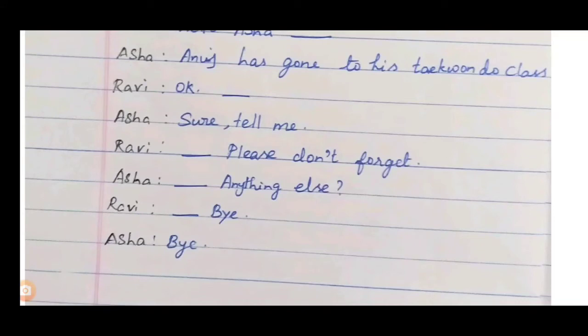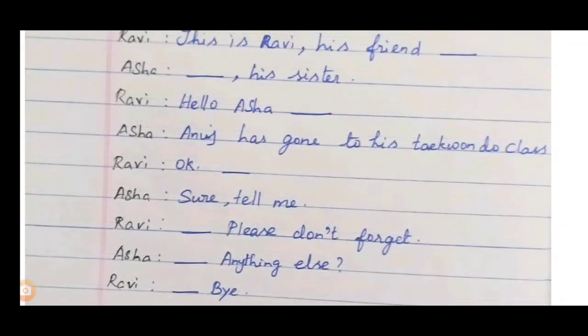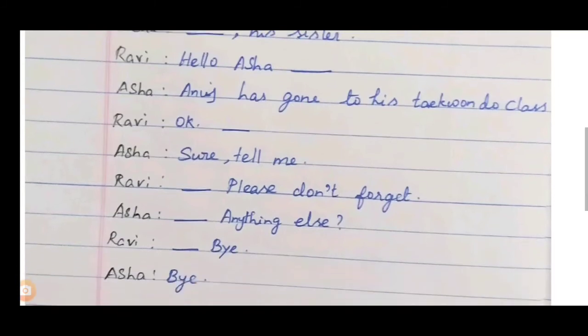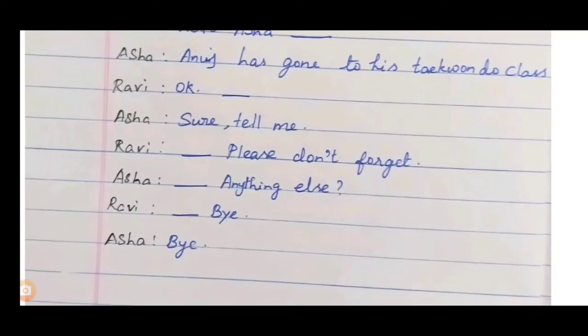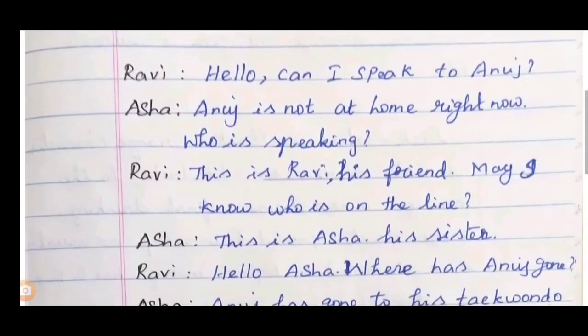Ravi: Okay. Asha: Sure, tell me. Ravi: Please don't forget. Asha: Anything else? Ravi: Bye. Asha: Bye. So this is the conversation in question, children. Let's see the answer, the dialogue now. So here the developed dialogue is here.